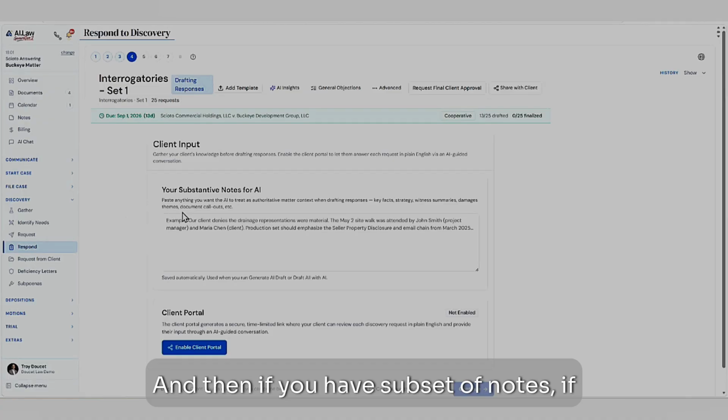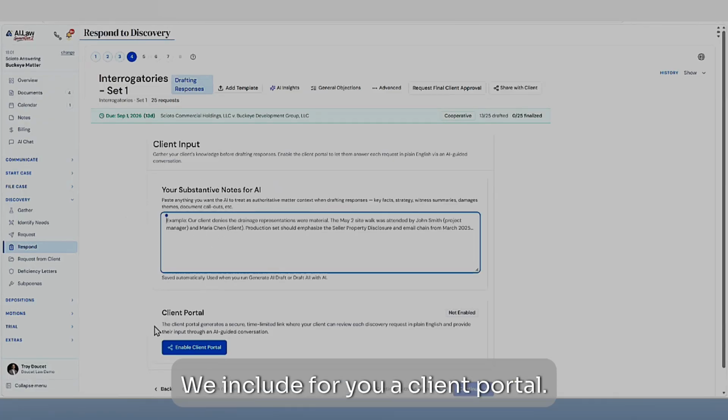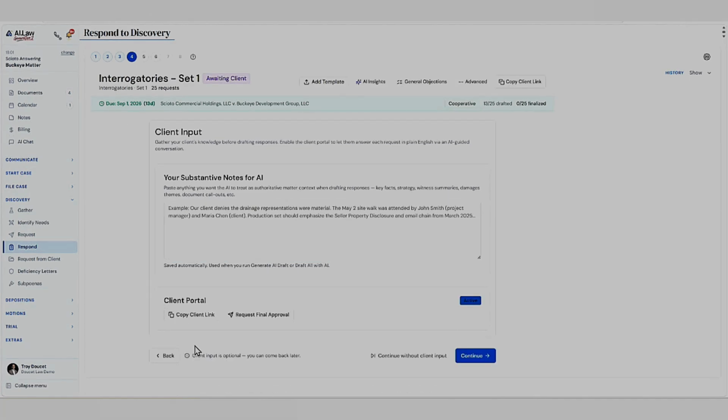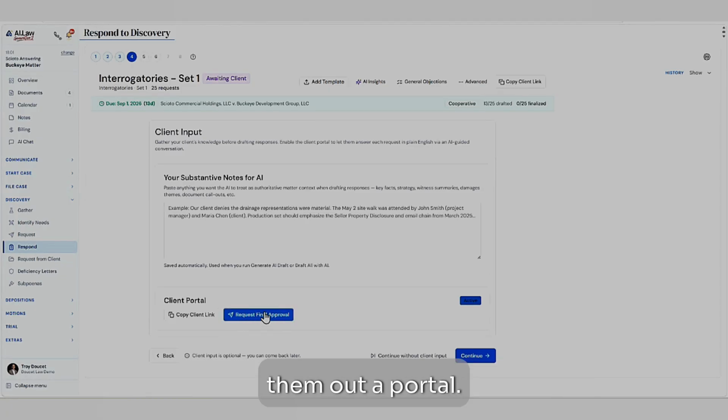And then if you have substantive notes, if you have client notes, you can add those in there. We include for you a client portal. This is really neat because you can email them out a portal. Let me show you what this looks like.